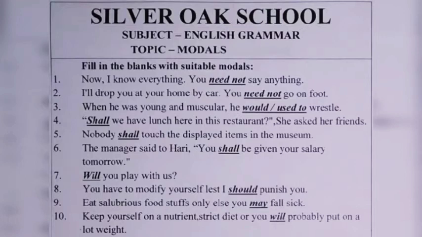Now the seventh sentence says, will you play with us? It is a simple sentence showing future tense. Therefore, we have used here will. Eighth sentence, you have to modify yourself lest I should punish you. After the use of lest in a sentence, we have to use should.